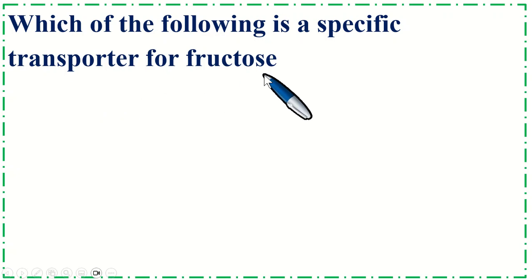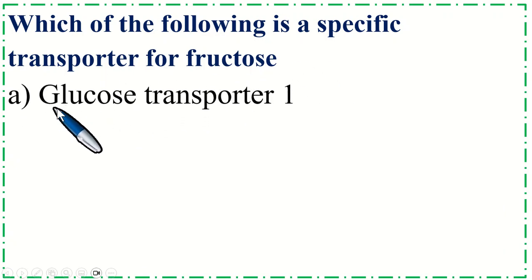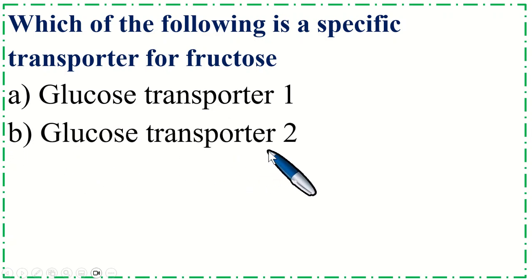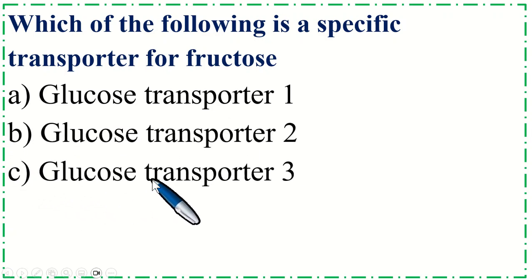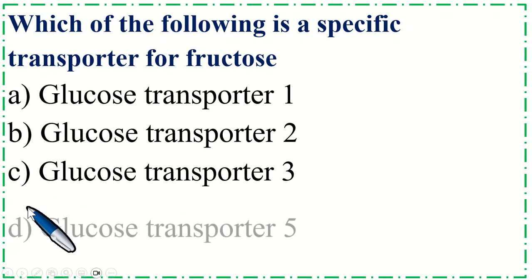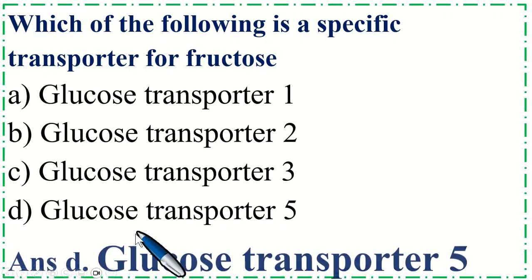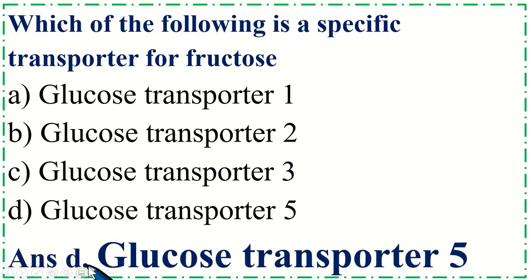Which of the following is a specific transporter for fructose? Option A glucose transporter 1, B glucose transporter 2, C glucose transporter 3, option D glucose transporter 5. Correct option is D, glucose transporter 5.